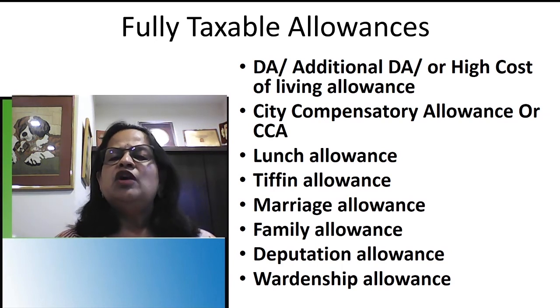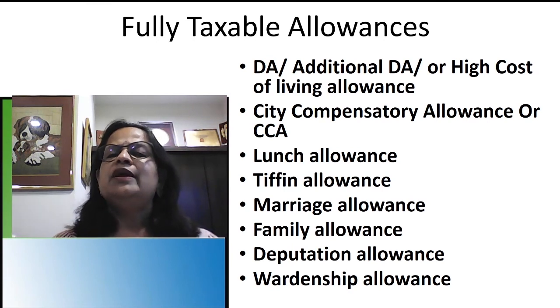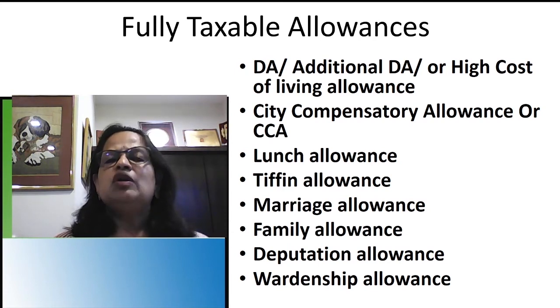Then state government employees can also expect to get an increase in DA. This is how they increase the DA, the high cost of living allowance. When inflation goes up, our salary automatically increases due to the increase in DA. The government does that automatically. First the central government implements it, and automatically it comes to the state government also.